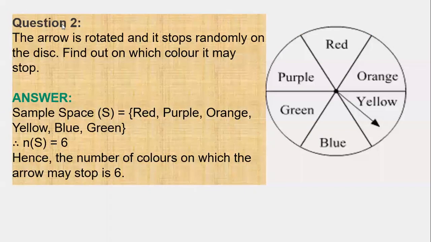Here in the second one, what is given? The arrow is rotated and stops randomly on the disc. Here you can see in the disc the arrow stops randomly on any one color. So find out on which color it may stop. First write down all the names. What is written on that disc? Red, purple, orange, yellow, blue, green. That is your sample space. So how many are there? 6. Hence the number of colors on which the arrow may stop is 6. Is it clear?